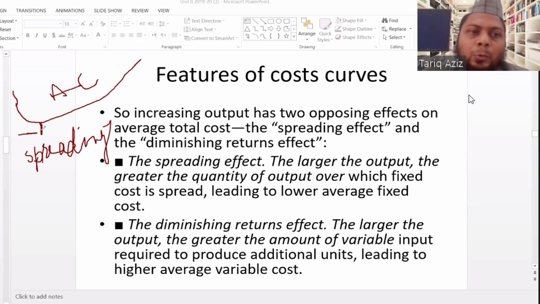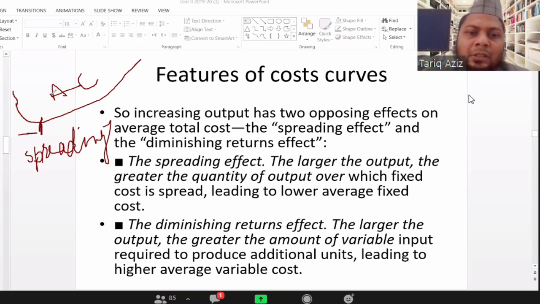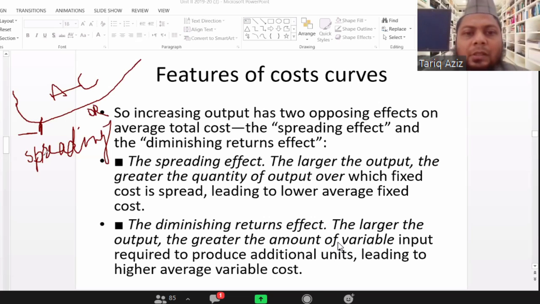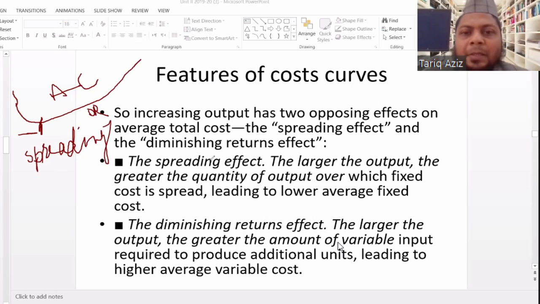And from this point onwards, the law of diminishing returns effect is more. So if the spreading effect is dominant, the average cost will decrease, and if the diminishing returns effect is dominant, the average cost will start rising.